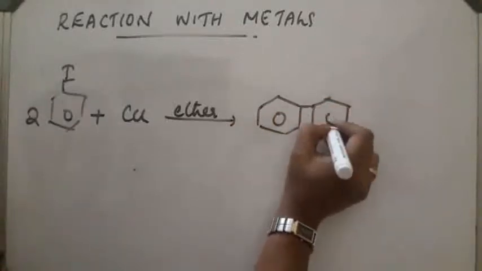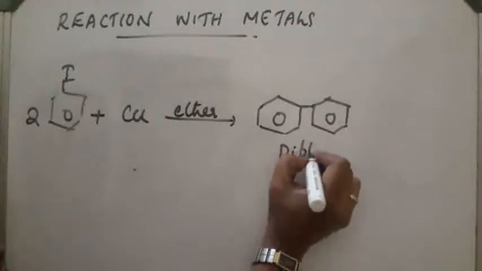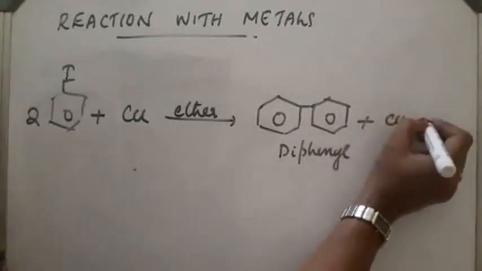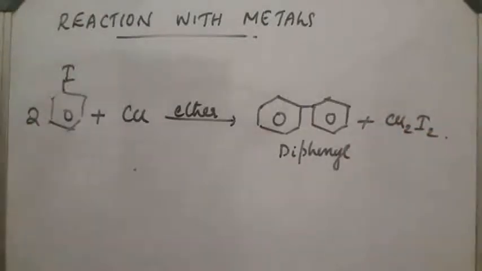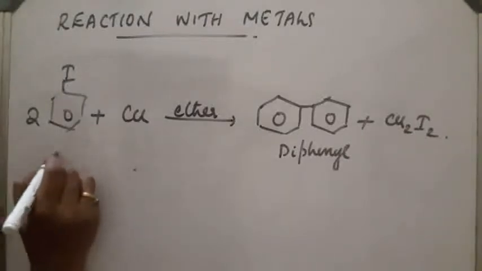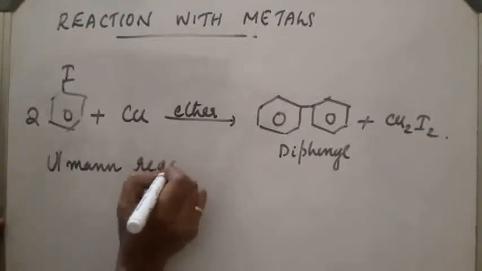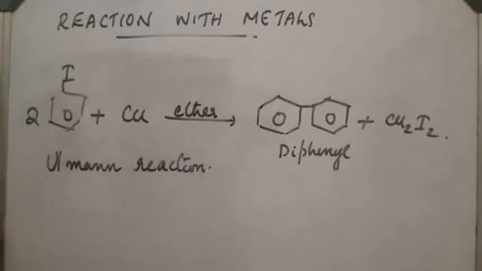This reaction is called the Ullmann reaction. These are the different reactions with metals. Chemical reactions of haloarenes with metals.